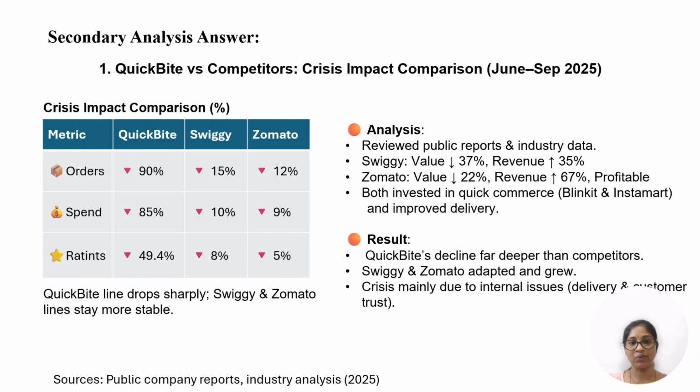QuickBit's crisis impact was much worse than its competitors'. Swiggy and Zomato faced a small slowdown but kept growing. So QuickBit's sharp fall shows internal problems like weak customer retention and delivery issues, not a market-wide problem.